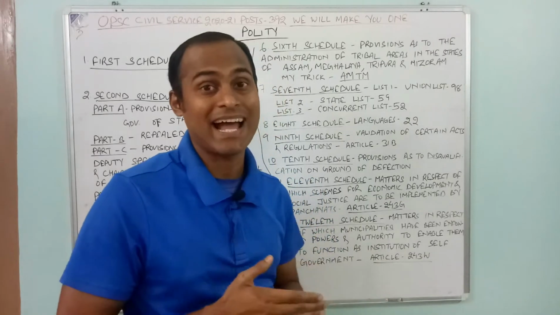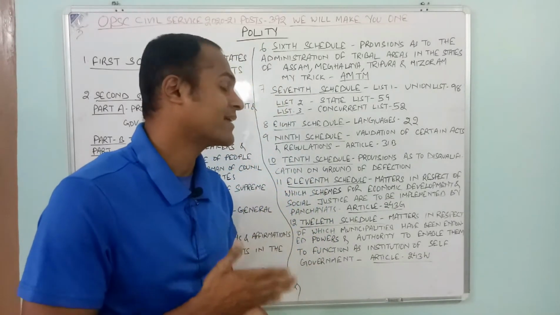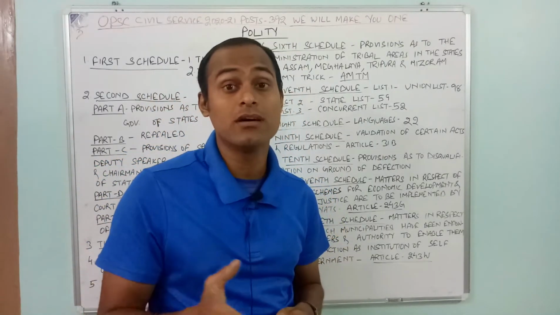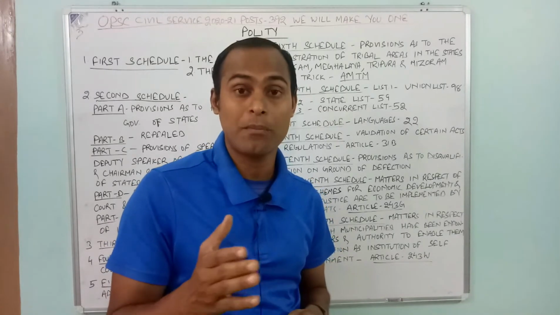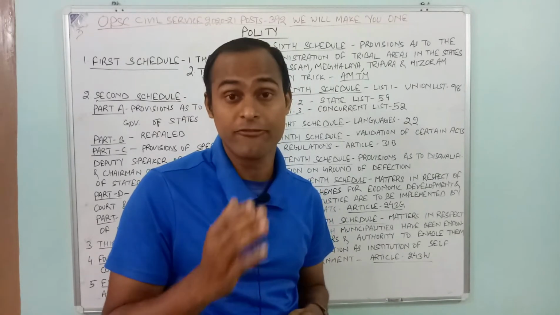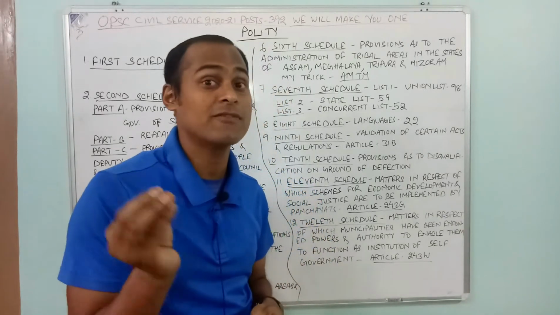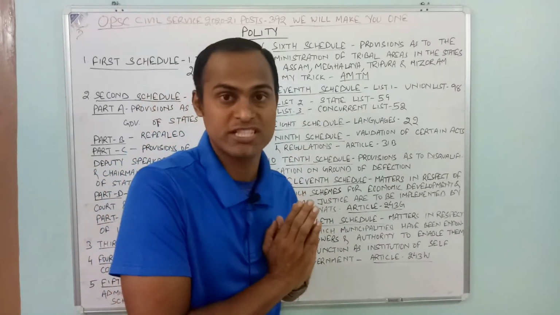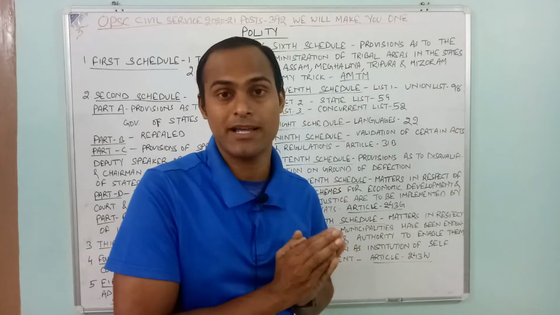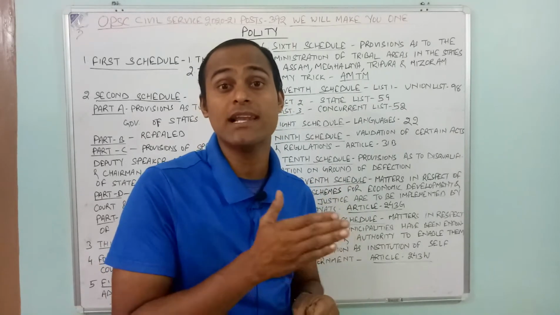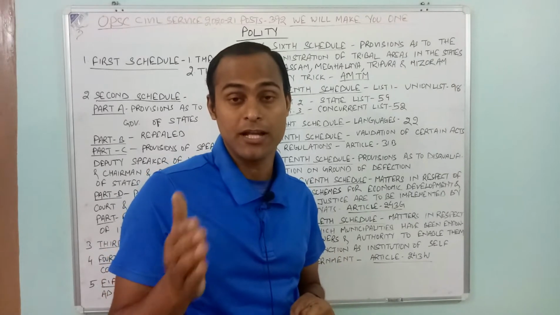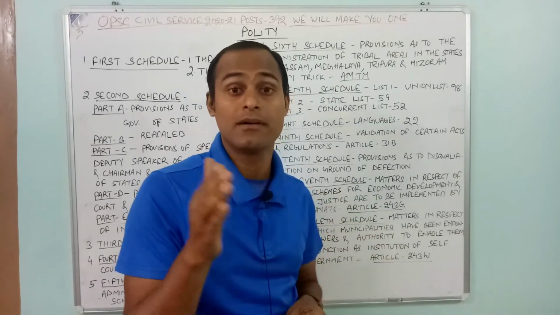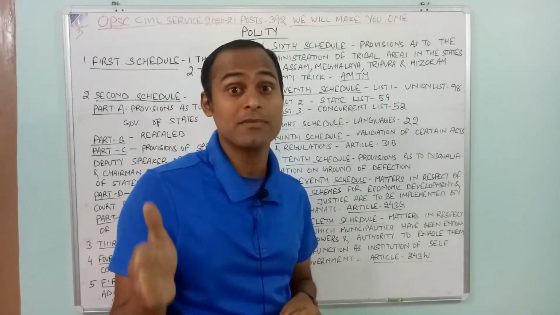The validation of certain acts and regulation and Article 31B. What happened is, in order to keep many things out of the purview of judicial review, the Government of India has put many of the items in the 9th schedule. But in one of the judgments, the Supreme Court has categorically stated that if you are putting items in the 9th schedule, that doesn't mean you can shield them from review of the Supreme Court. It is the power of judicial review.